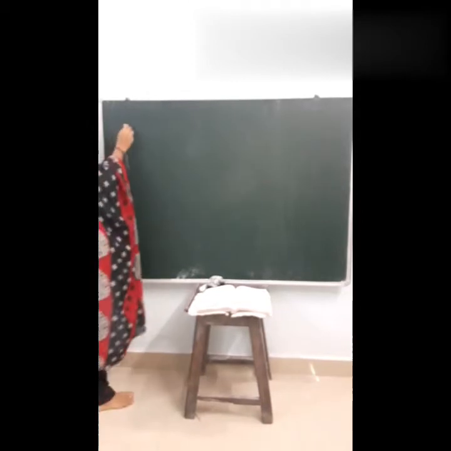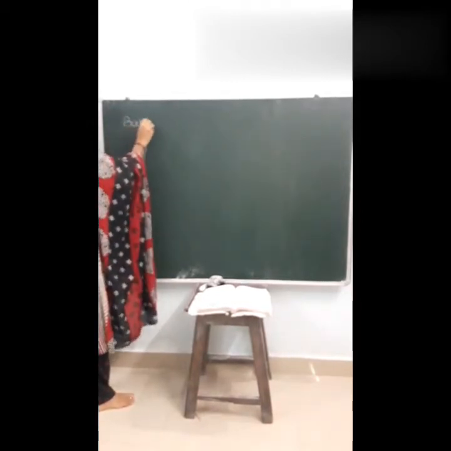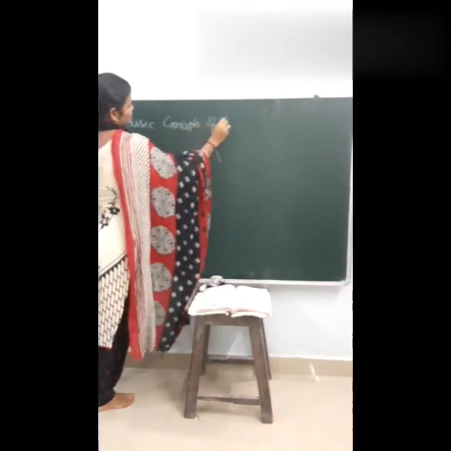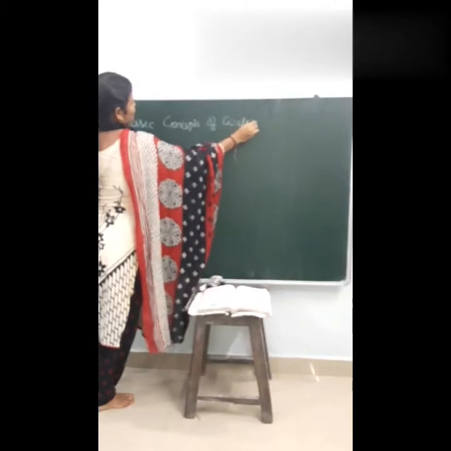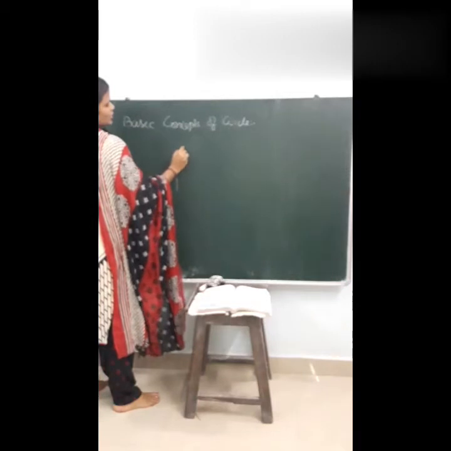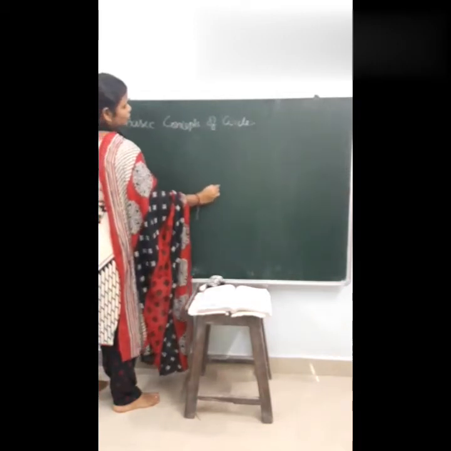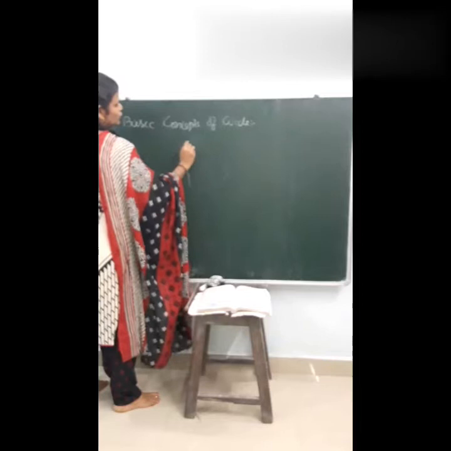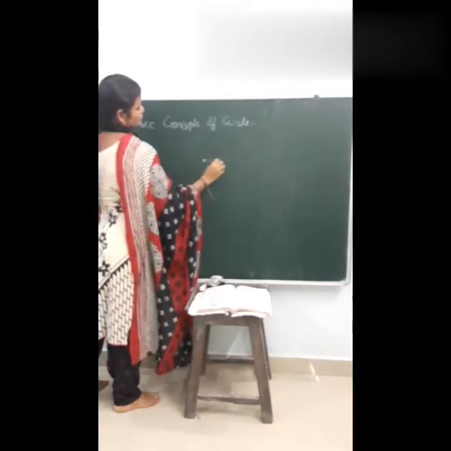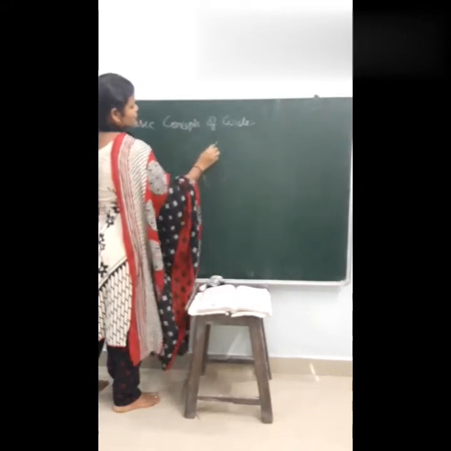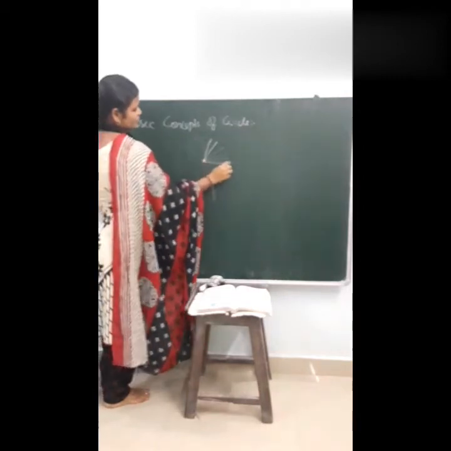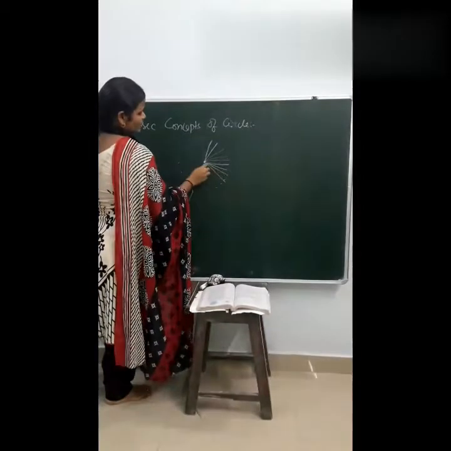So, basic concepts of circle. First of all, we have to know what a circle is. A circle is nothing but the collection of all the points which are equidistant from a fixed point, like this. The fixed point is called the center and the equidistance is called the radius of the circle.